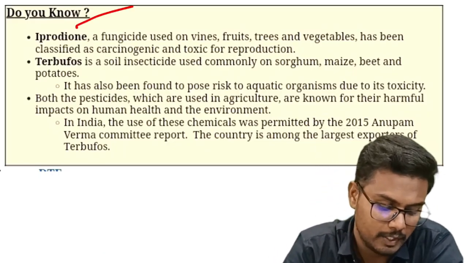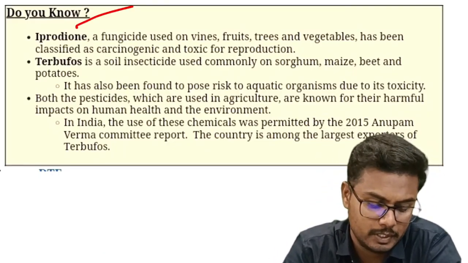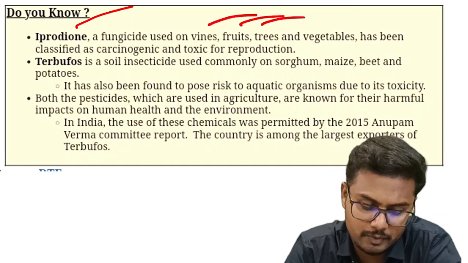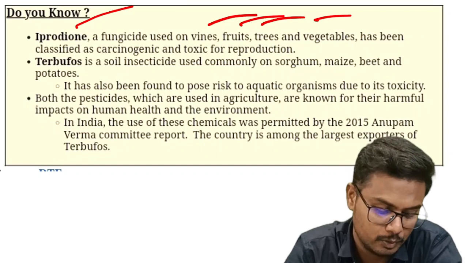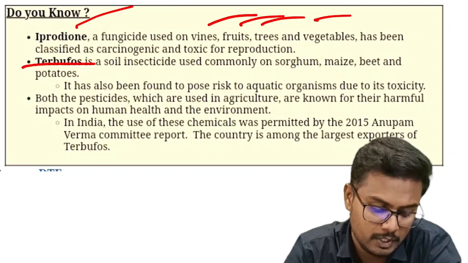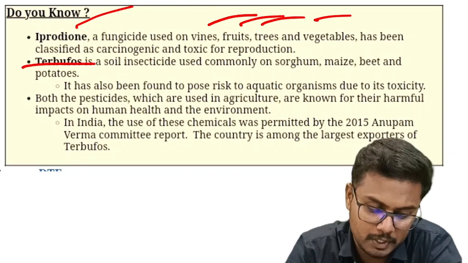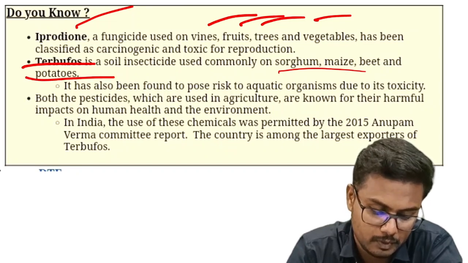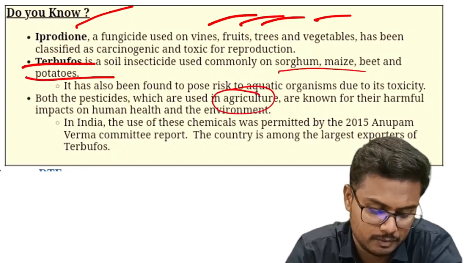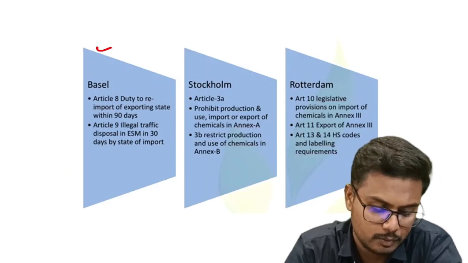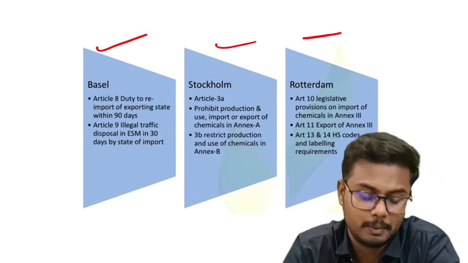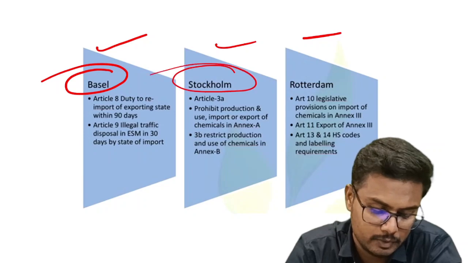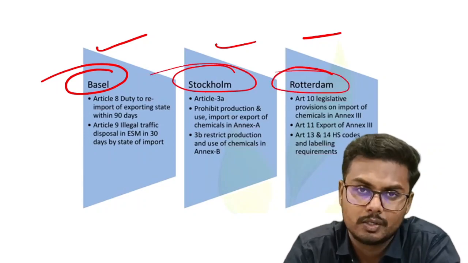All right. Where is iprodione used? It's used as a fungicide on vines, fruits, trees, and vegetables. Also, terbufos is a soil insecticide used commonly on sorghum, maize, wheat, and potatoes. Both are used in agriculture. Right. So these three conventions are called the triple conventions. One is Basel, the other one is Stockholm, and the third one is Rotterdam.